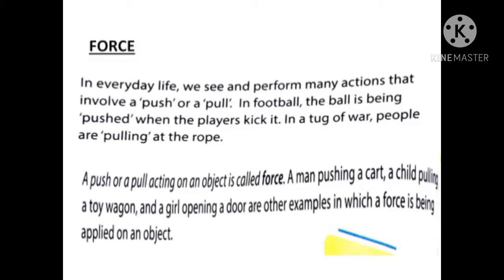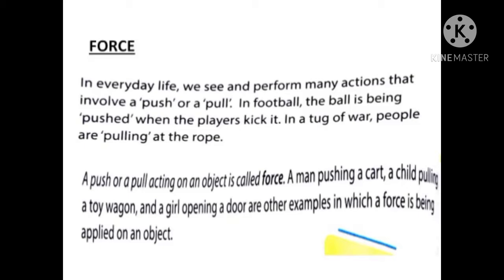So let us see the definition of a force. A push or a pull acting on an object is called force. A man pushes a cart, a child pulls a toy wagon, and a girl opens the door are the examples of force applied on an object. As I told you, in your daily activities like your books, either you push the object or pull the object. You push the book into your bag or pull the book outside the bag. So this is called the force.